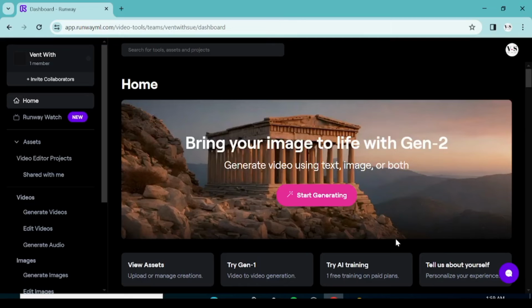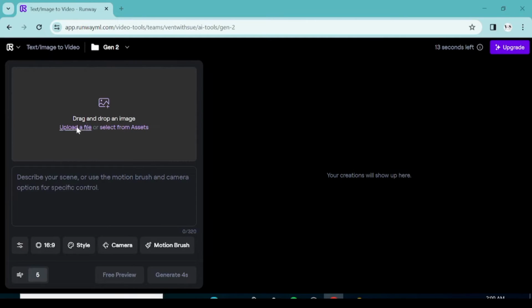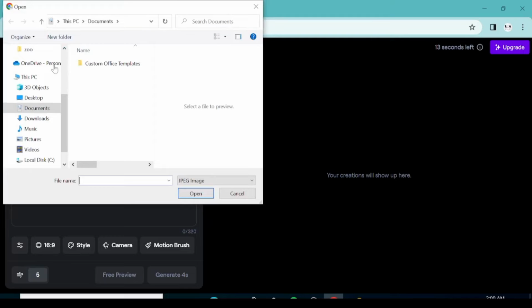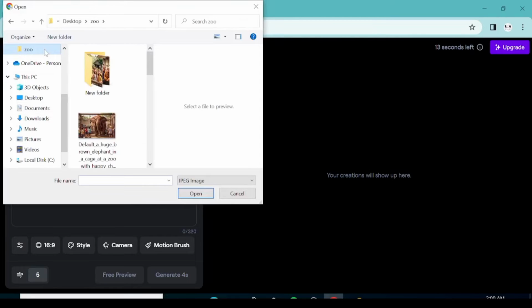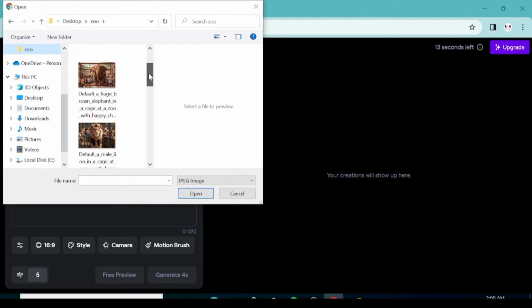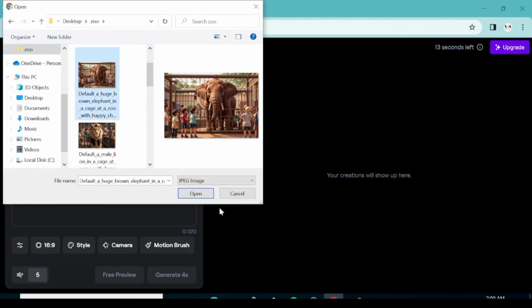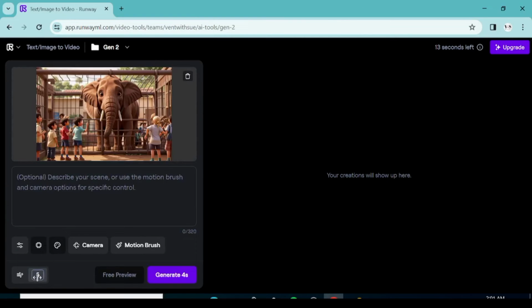The next tool that we're going to be using today is Runway. So we're just going to sign into our account or just sign up. The next thing you need to do is upload a file, and we're going to upload the images that we got from Leonardo AI, and animate them one by one. We're going to adjust the parameters that we want. I feel like 3 would be a good parameter there, and we're just going to hit generate. We do not want this moving too much.